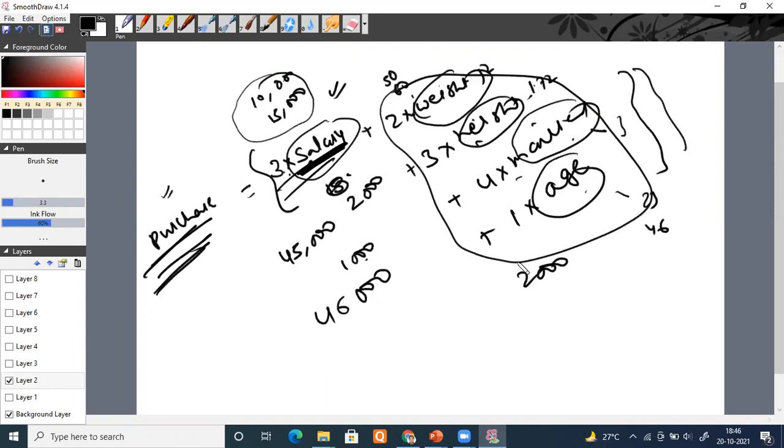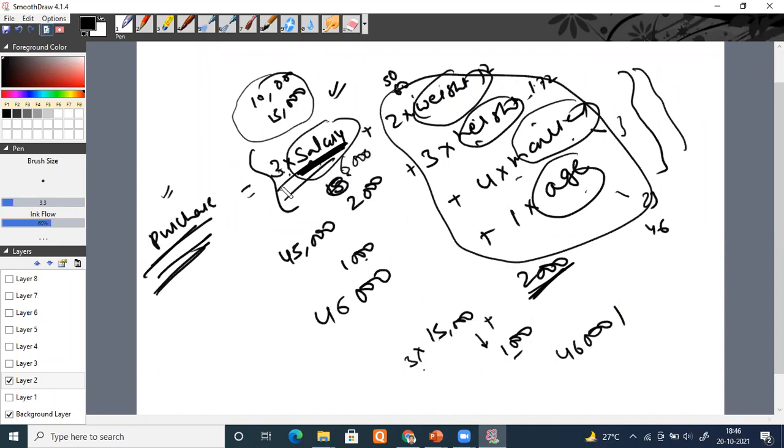Earlier, when the salary was 15,000, we guessed that all these will contribute 1,000, so 3 into 15 is 45 plus 1 is 46,000. In this case we say that all these contribute not 1,000 but more, just double of that, 2,000. But this time the person's salary is only, say, 6,000 rupees.